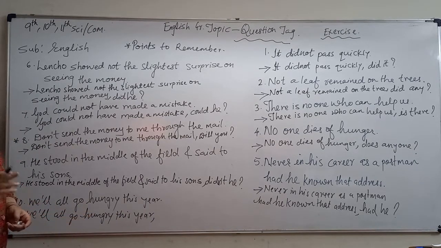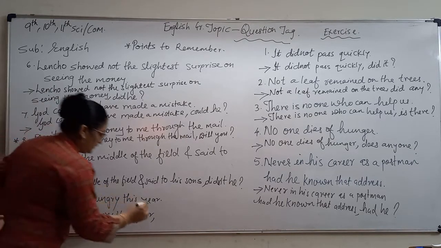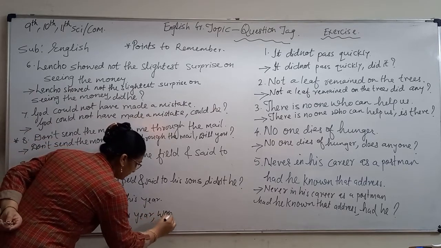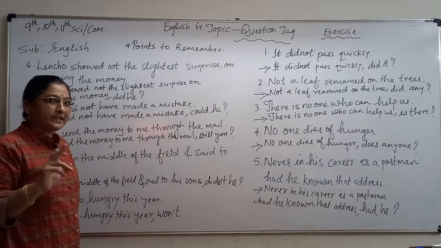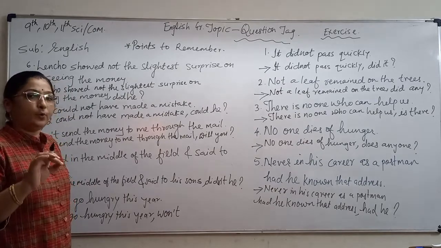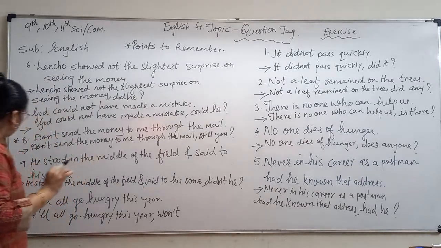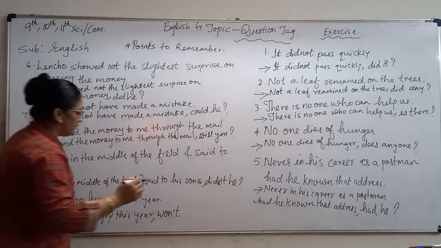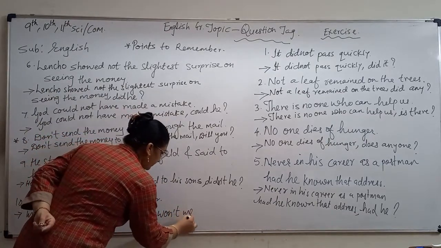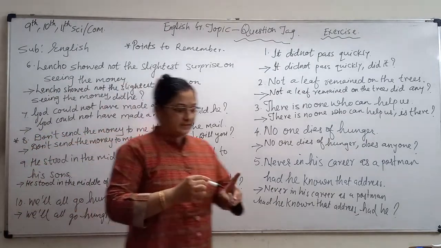So its tag must be negative. So won't. Will not means won't, W-O-N-'T. An auxiliary verb is given, so you are supposed to write the auxiliary verb only. Won't we? Question mark. Let's revise the question.